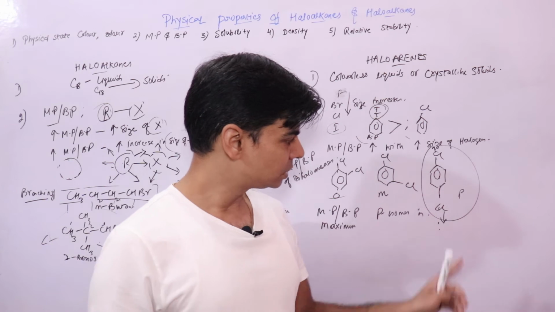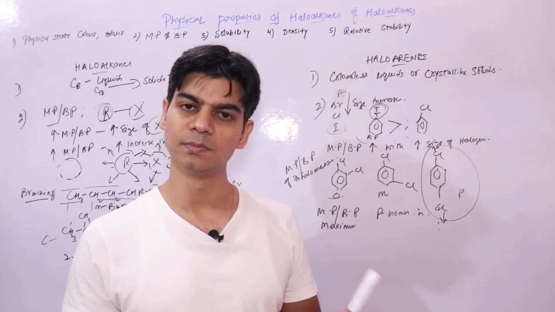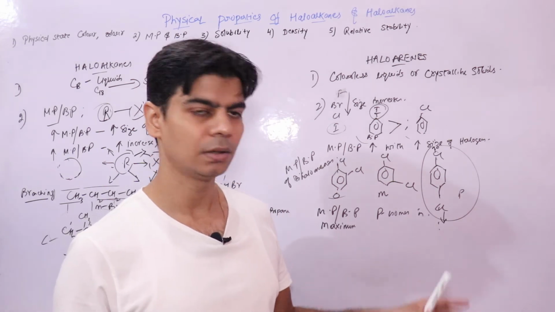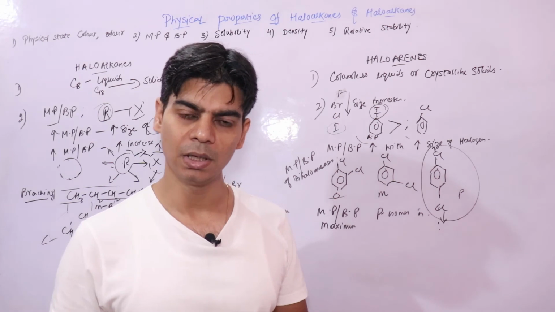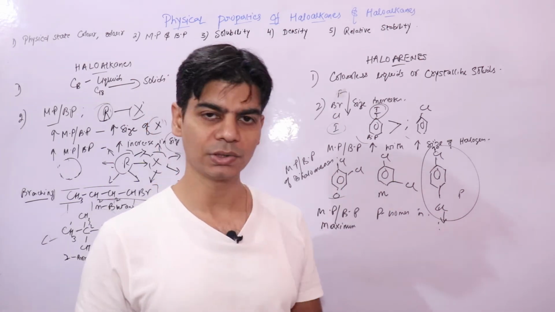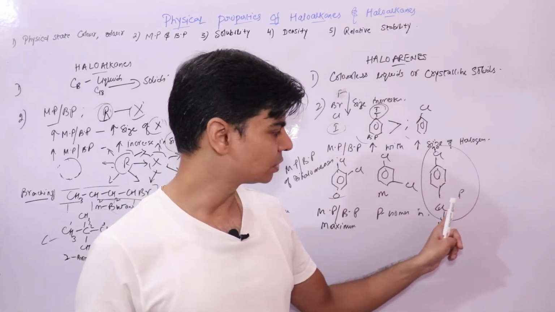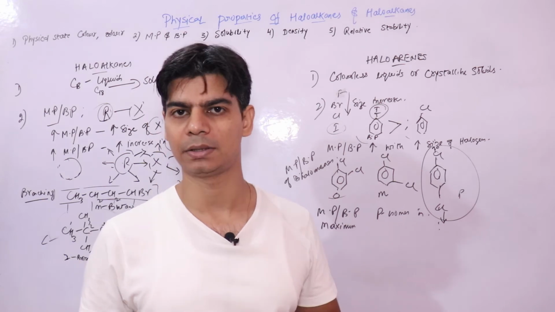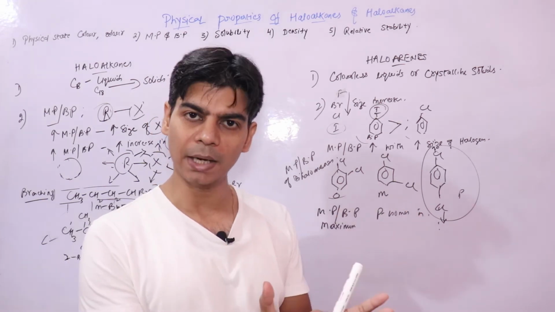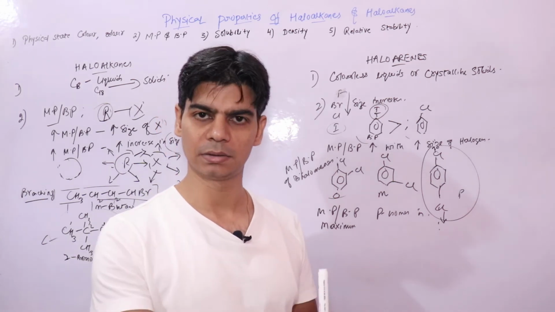So since its force of attraction with other constituent particles is more, you have to give it more heat in order to melt it or boil it, right? Because in case of the para isomer, the forces of attraction are high because of its symmetry. Because of its symmetry, firstly it's well packed. Since it is well packed, you have to give it more energy in order to unpack it, kind of,